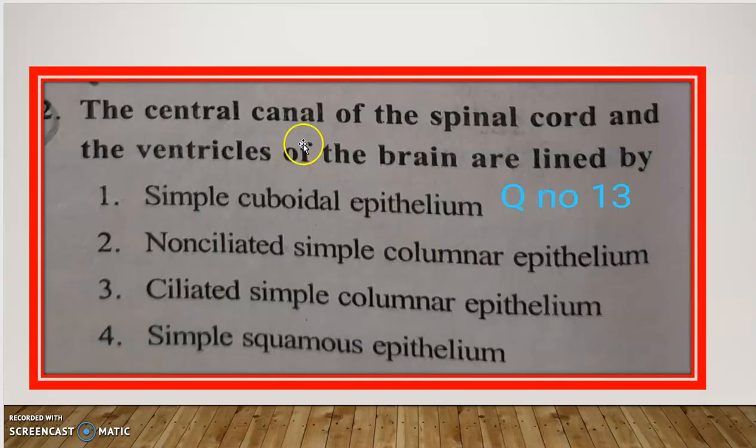13th one: the central canal of the spinal cord and ventricles of the brain are lined by simple cuboidal epithelium, non-ciliated simple columnar epithelium, ciliated simple columnar epithelium, and simple squamous epithelium.